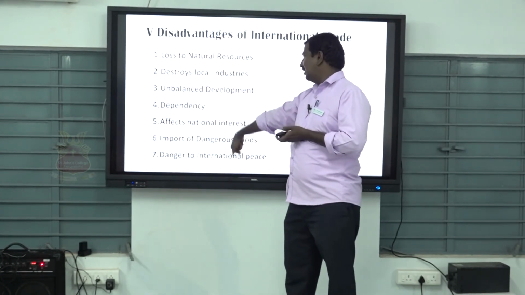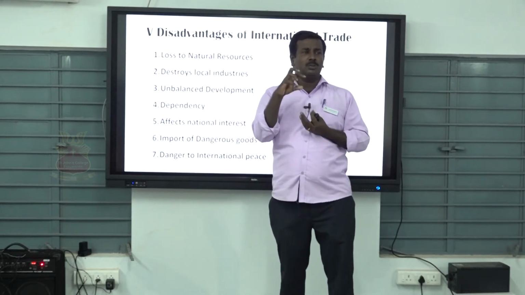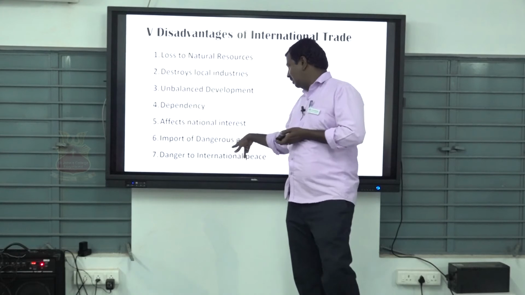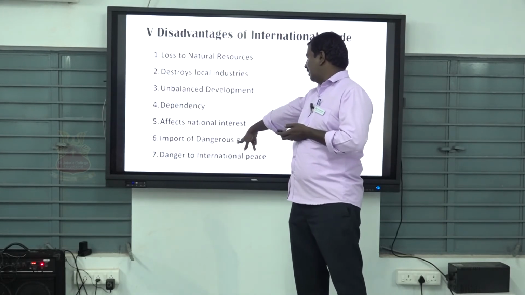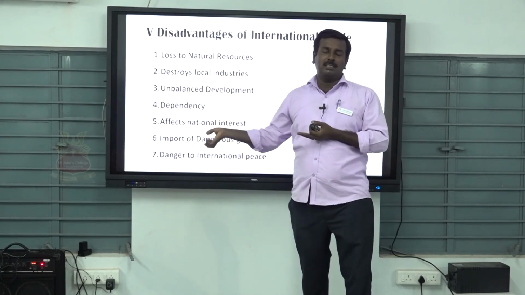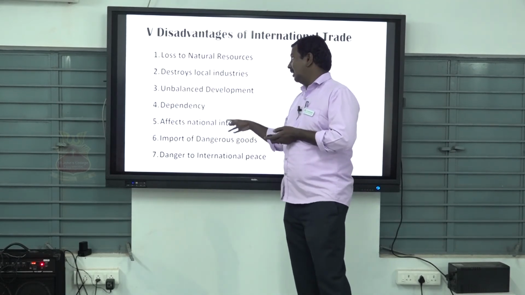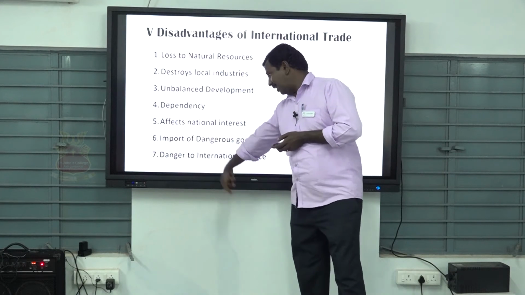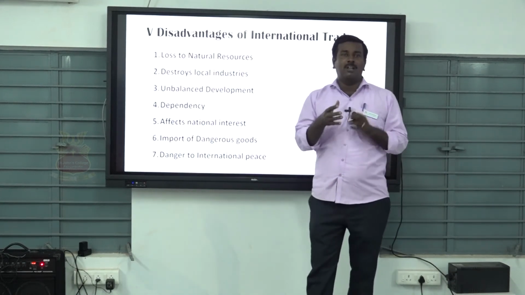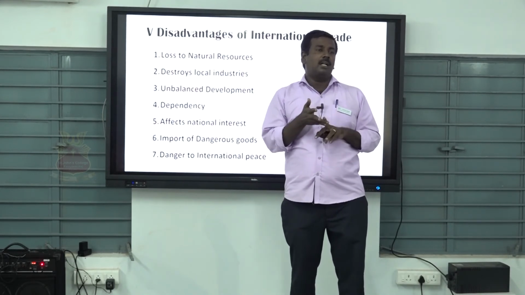Then another is that it affects the national interest. The rate of national interest is affected by international trade. Then another one is the import of dangerous goods. We already discussed the same point: dangerous goods should not be imported in international trade. Then finally, danger to international peace. Nowadays this is a major problem between America and Iran, Iraq.